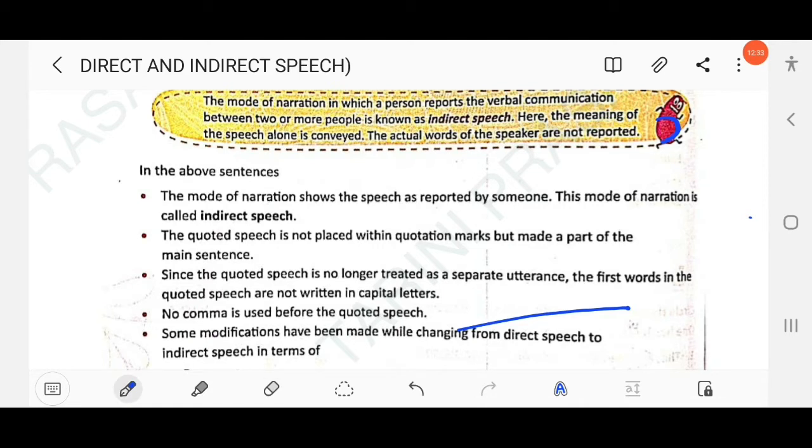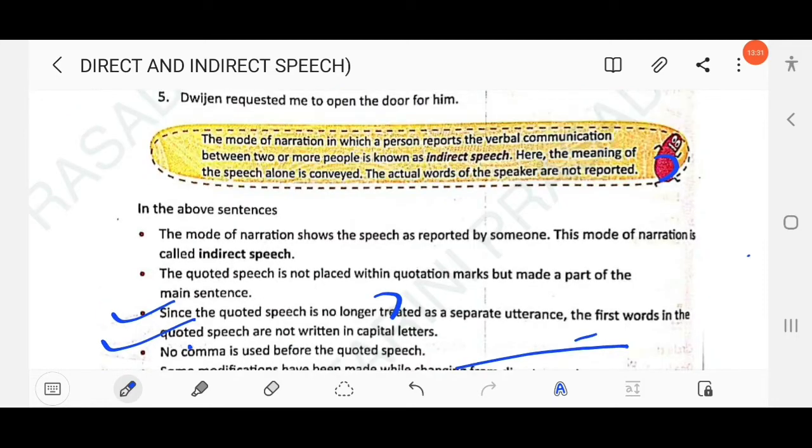Here it is mentioned that since the quoted speech is no longer treated as a separate utterance, the first word in the quoted speech is not written in capital letter, right? But in direct speech, the first letter of the word is in capital letter. No comma is used before the quoted speech. As we have already discussed, no comma is used in indirect speech, but in direct speech we use a comma to separate the quoted speech. Okay, so no comma is used. Clear?